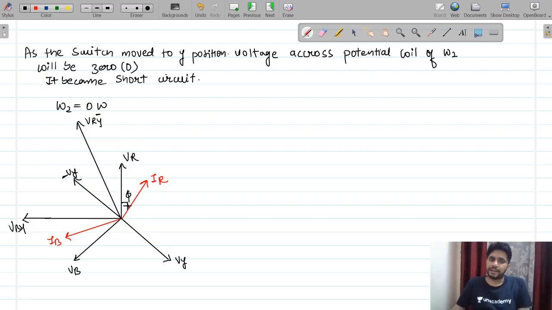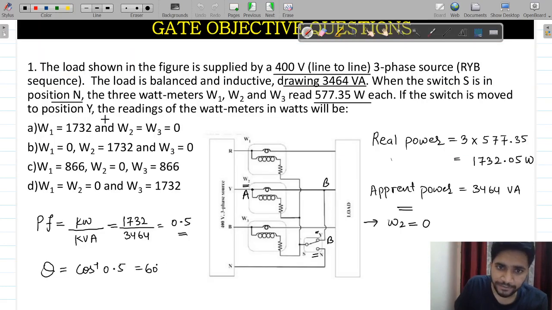This similar angle is 30 degrees and this complete angle becomes 30 plus phi, and this corresponds to IR and VRY. IR and VRY is connected across W1.